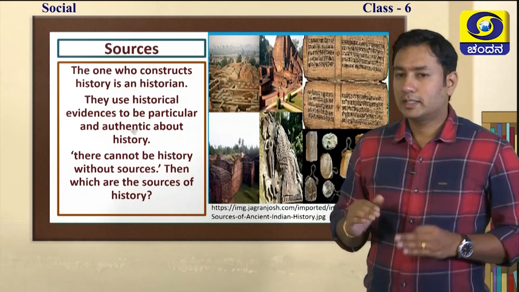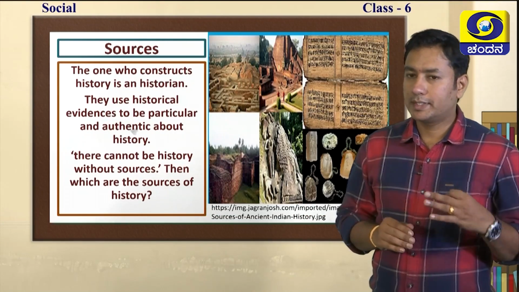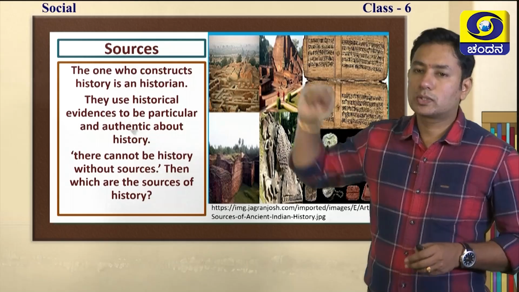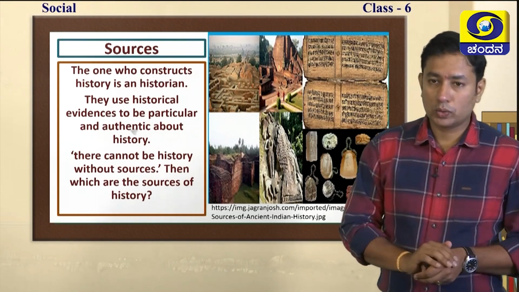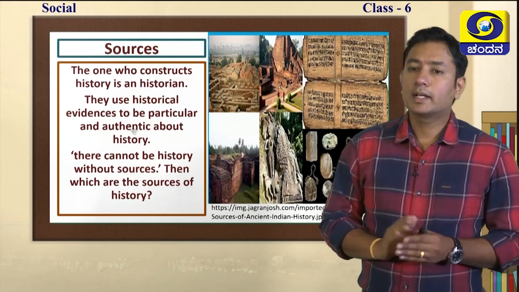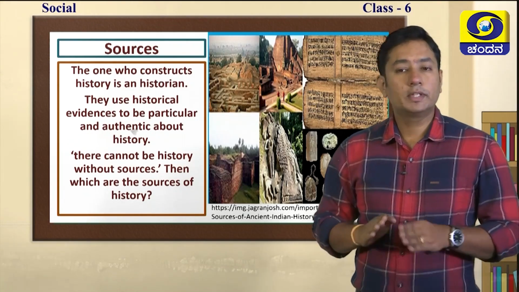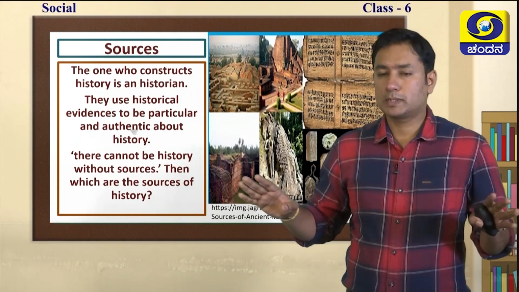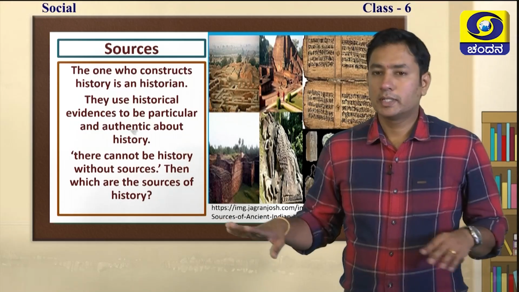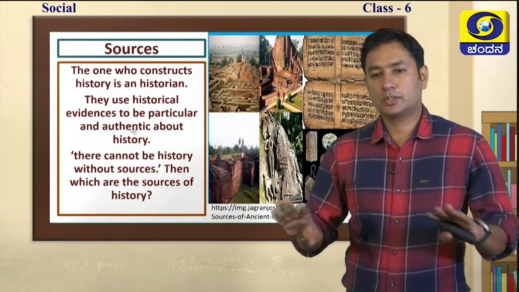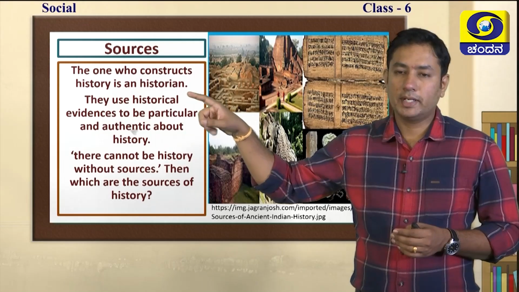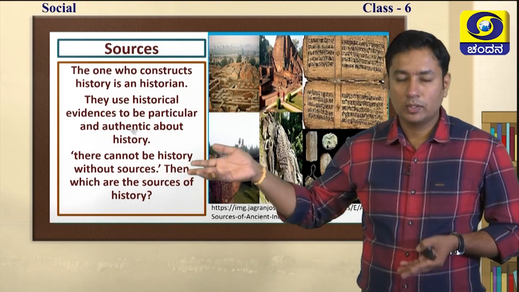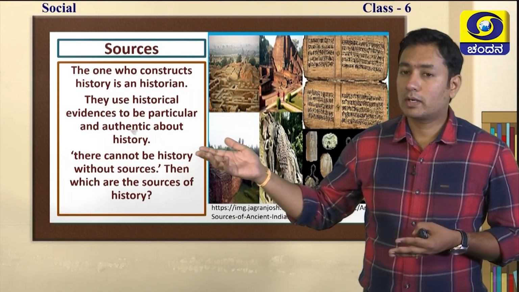Do you understand? In this chapter, a very important thing we are going to learn is sources. What are sources? Sources are those that are very important in constructing history. Without sources, history cannot be possible. If there is no source, there are only stories, just a story. It is not history. The one who constructs history is known as a historian, just like Herodotus.